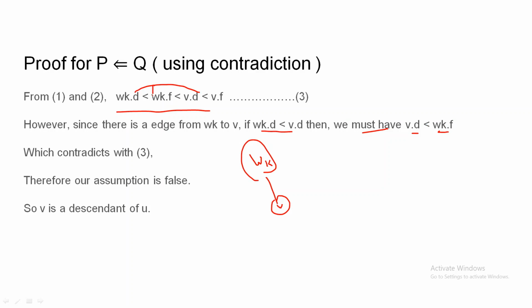But we have a contradiction here, because our condition says that the finishing time of WK is less than the discovery time of vertex V. So our assumption is false and V is a descendant of U. In this way, we prove both ways, P implies Q and Q implies P. So the theorem is right.